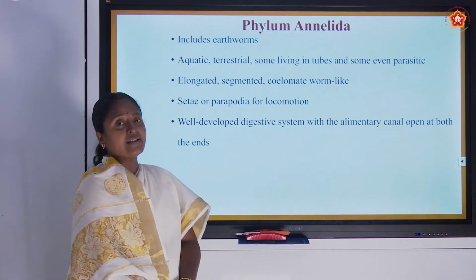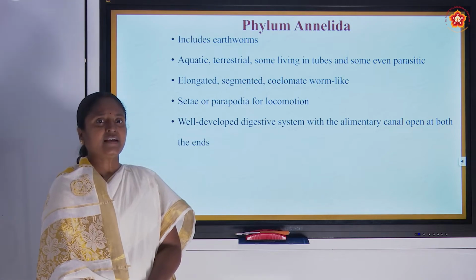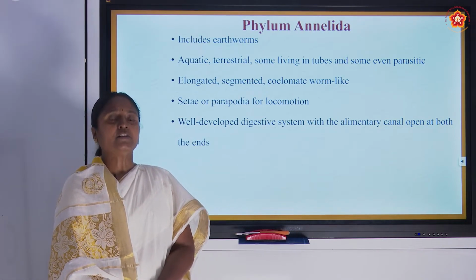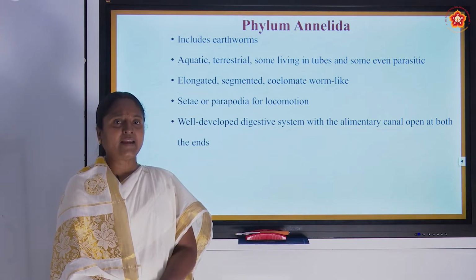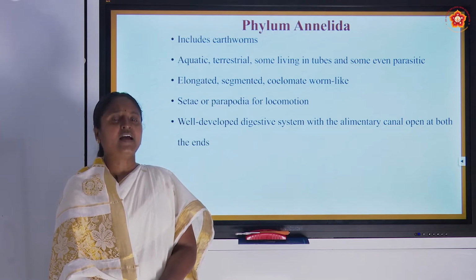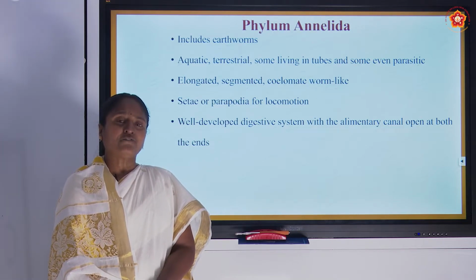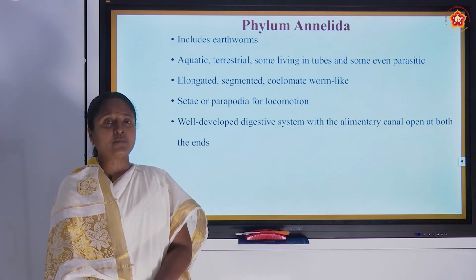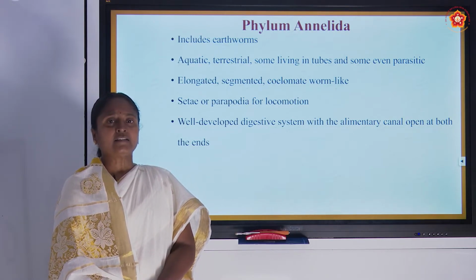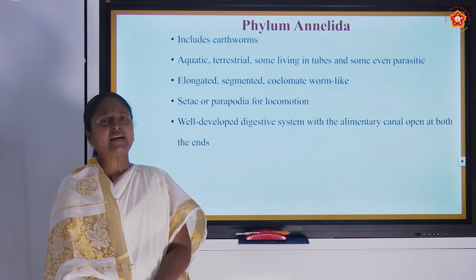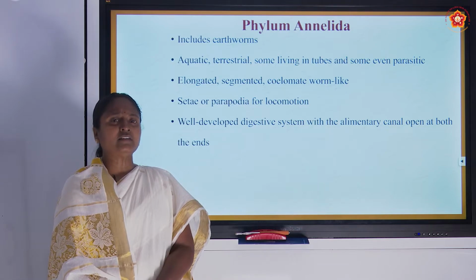They have a well developed digestive system. Here we have to understand some of the organisms are free living organisms, so they have to catch their own prey and from that only they have to digest and take the nutrients out. Hence the digestive system is well developed in these organisms. And apart from that, you know the earthworm is known as the friend of the farmer, right? So it will feed on the dead and decayed organic matter which is present in the soil.